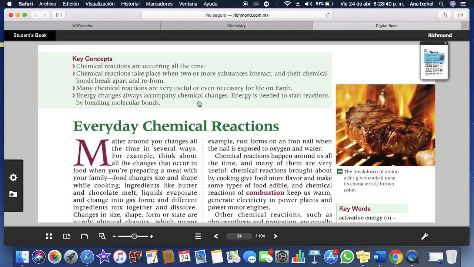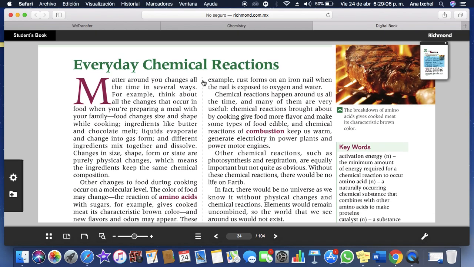Many chemical reactions are very useful or even necessary for life on Earth. Energy change always accompanies chemical change. The energy is needed to start reactions by breaking molecules and bonds.